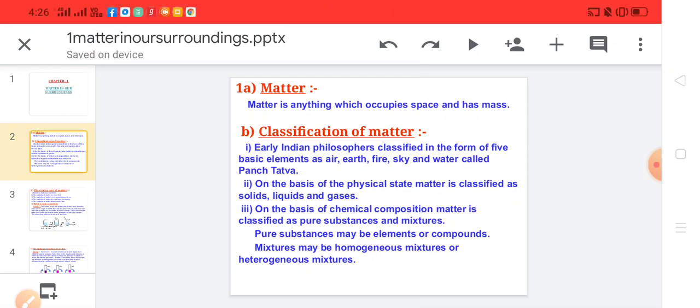Early Indian philosophers classified matter in the form of five basic elements: earth, air, fire, sky and water, and these are all called Panch Tattva. On the basis of the physical state of matter, matter is classified as solids, liquids, and gases. On the basis of chemical composition, matter is classified as pure substances and mixtures. Pure substances may be elements or compounds, and mixtures may be homogeneous mixtures or heterogeneous mixtures.